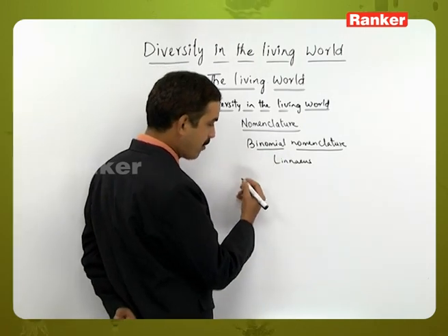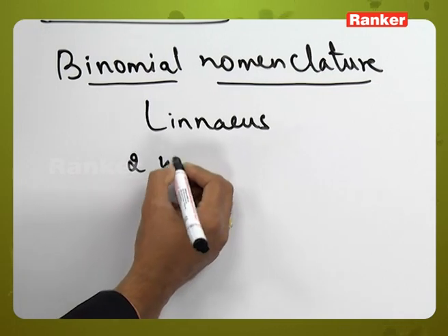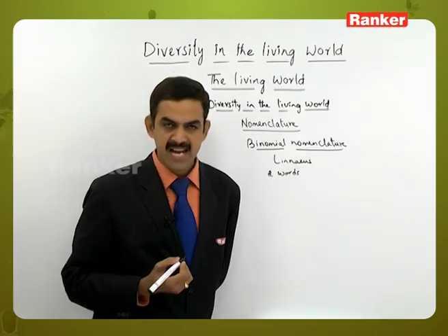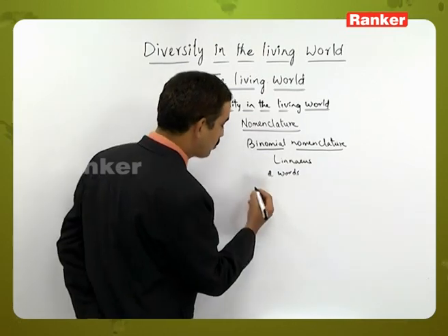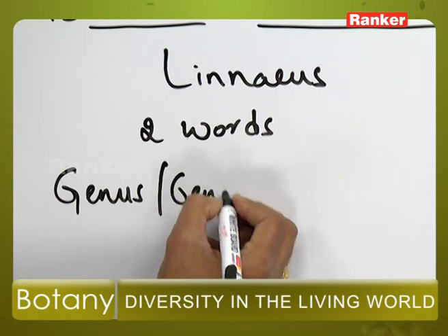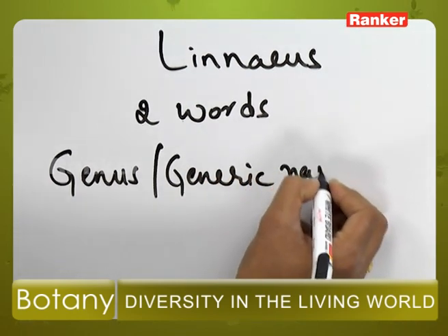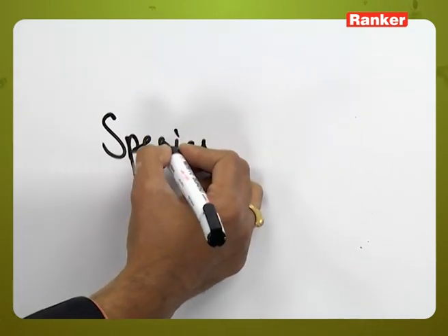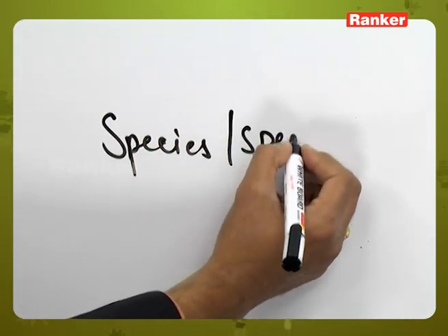According to binomial nomenclature, two words are present in the scientific or biological name of the plant. The first is called the genus or generic name, and the second is called the species or specific epithet.